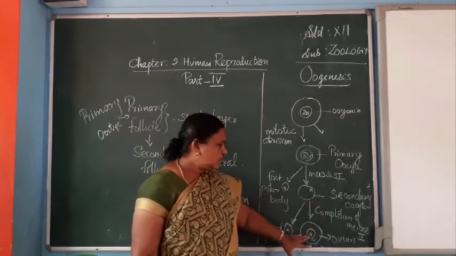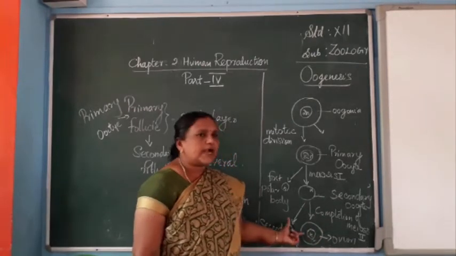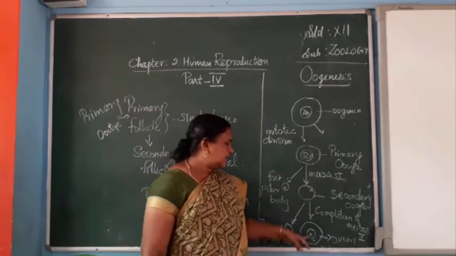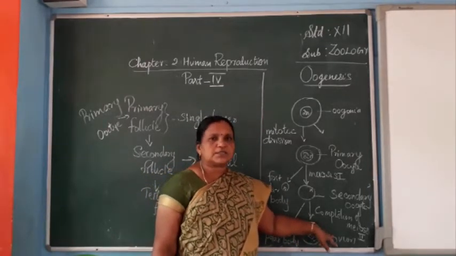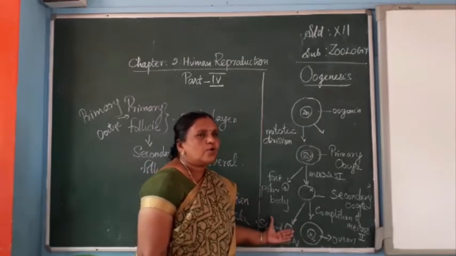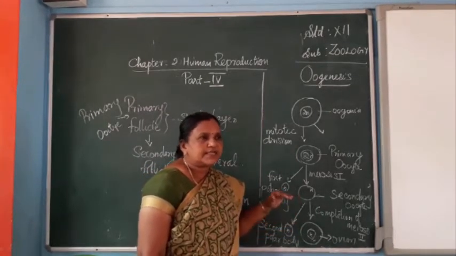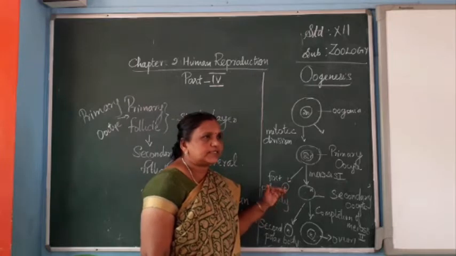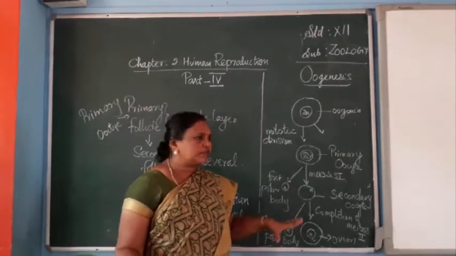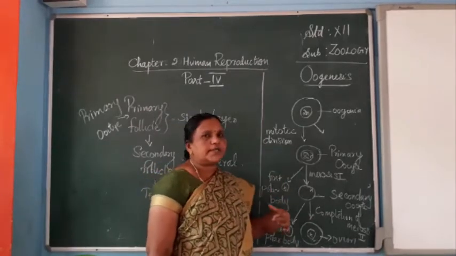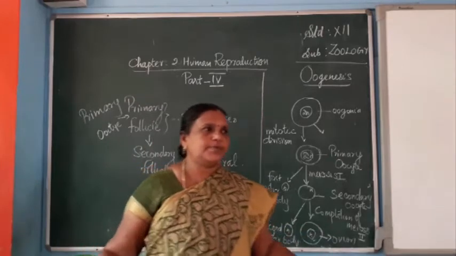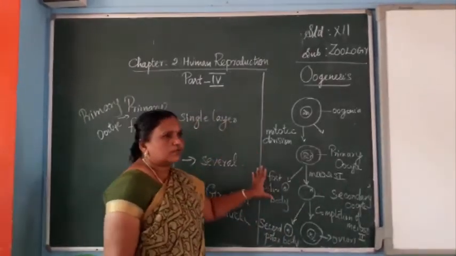Here we get two unequal cells, one very small and one very large. The larger one is called the ovum or egg, and the smaller one is called the second polar body. During fertilization, or before the menstrual cycle, after the formation of the ovum, the first and second polar bodies disintegrate and disappear. So oogenesis happens.